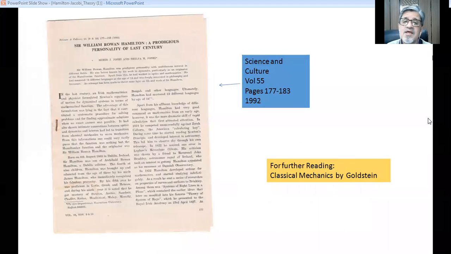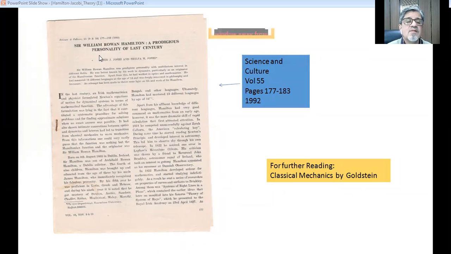Now, I want to share one very interesting thing. Before your birth, as most probably you are all between 20 and 21 years of age, I wrote a popular article on Sir William Rowan Hamilton, a prodigious personality of the last century.